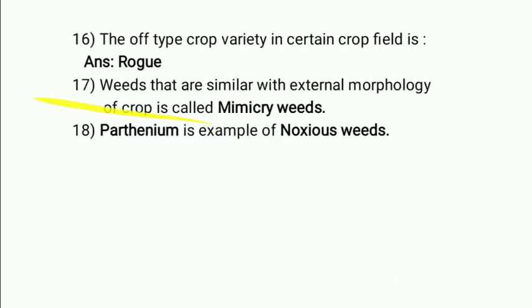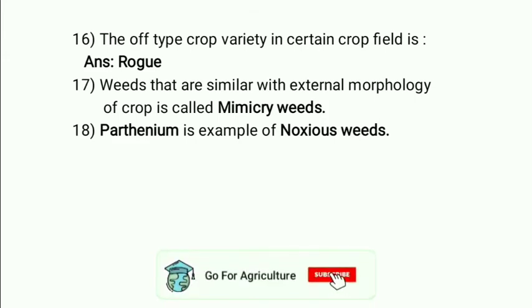Next one, the off-type crop variety in a certain crop field is called rogue. This is a very general term you have already studied in plant pathology. For example, if you have two rice varieties, IR8 and IR20, and you have planted IR8 but the IR20 variety is found in between, that is called rogue. That is an off-type variety found in the field.